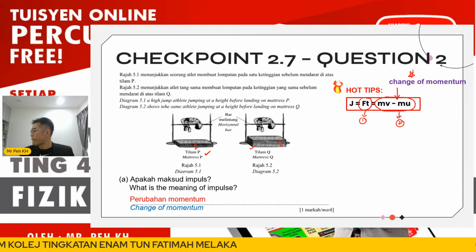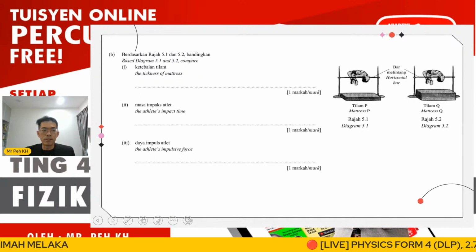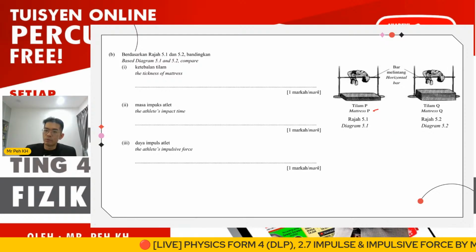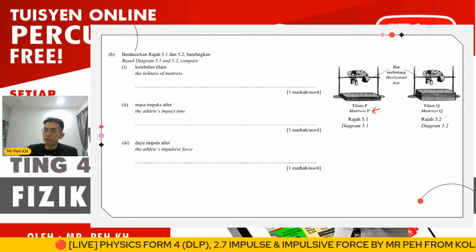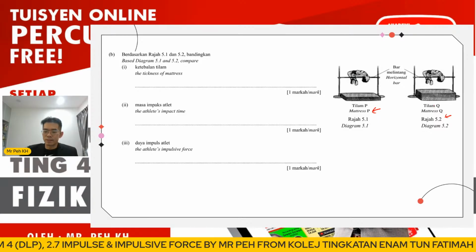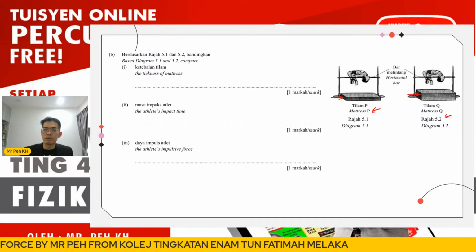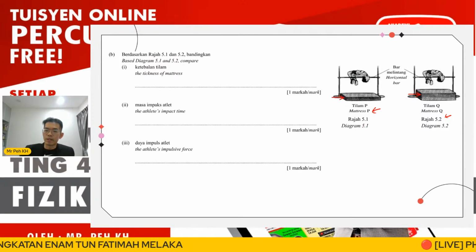Okay, so now we go for the next part, B. Here we have 2 diagrams, 5.1 with mattress P and 5.2 with mattress Q. We have to compare the thickness. Here we can see very clearly that the thickness of mattress P, diagram 5.1, is thinner, right?